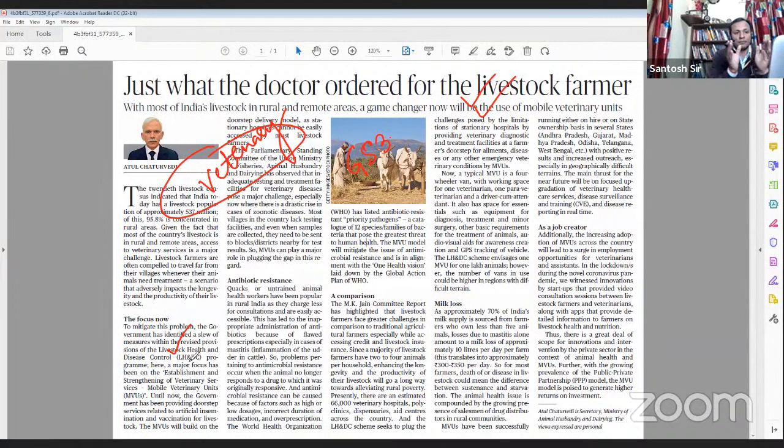We'll try to analyze what is important from the prelims point of view and from the mains point of view. But the editorial is very narrow. So I will today help you analyze such editorials, how to get the maximum out of them and how to connect them with the syllabus, because nowhere in the exam are they going to ask you about veterinary services. It is just one point of a bigger topic, which is livestock farming. So we'll see what is important in this editorial.